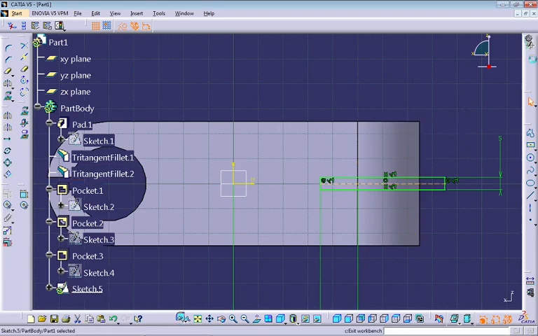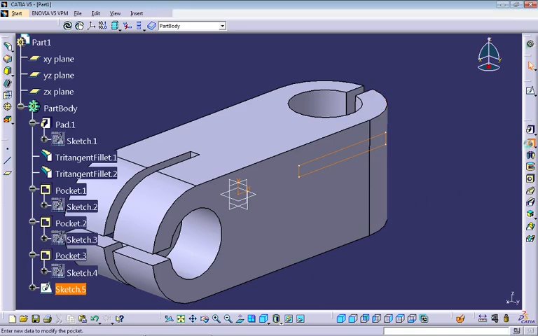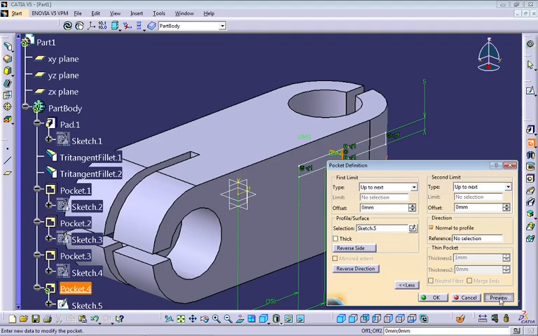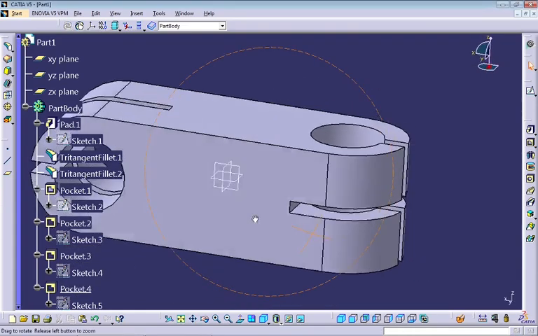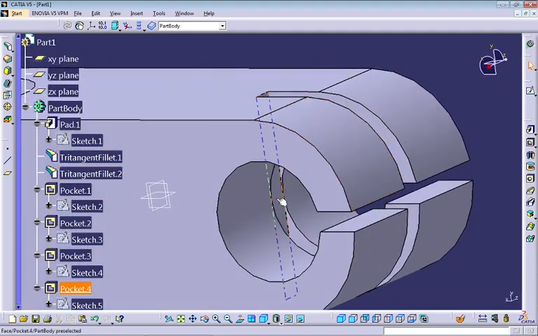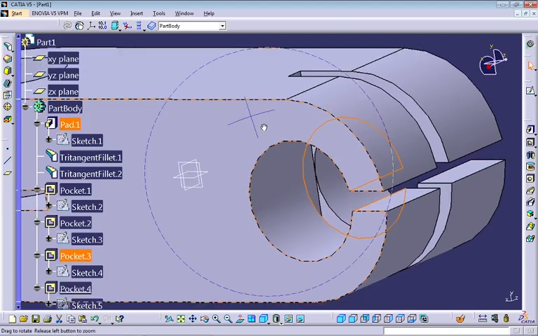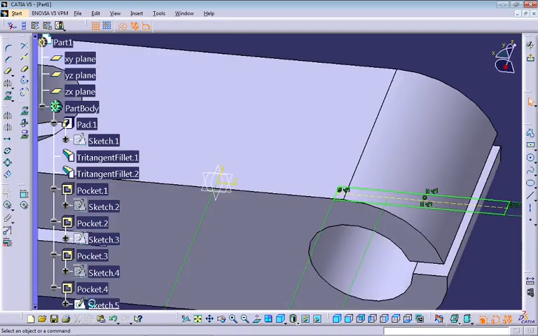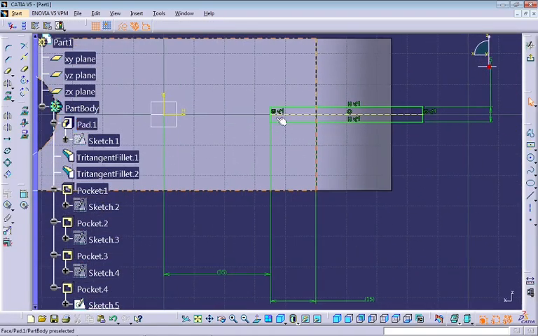And I can confirm, go to pocket, up to next, both sides. Now I made a little mistake here. As you can see, this face is in a tangent relation with this hole. This is not what I want. I want a distance of 10, but how am I supposed to change that right now? It's pretty simple. Right here you have the coincidence constraint.